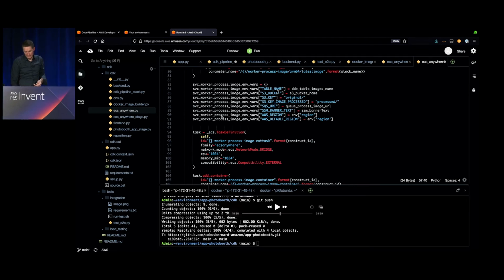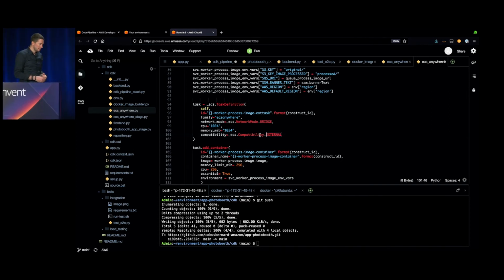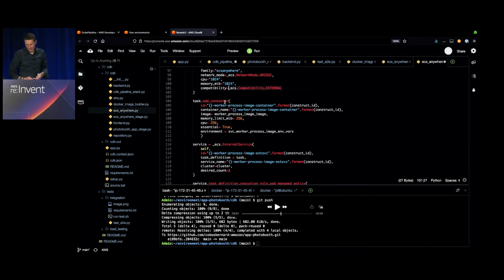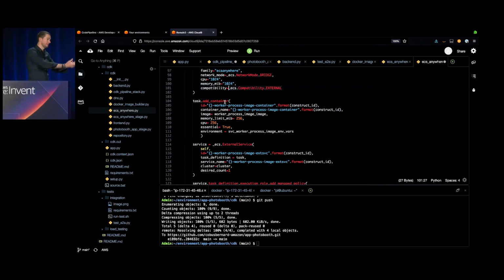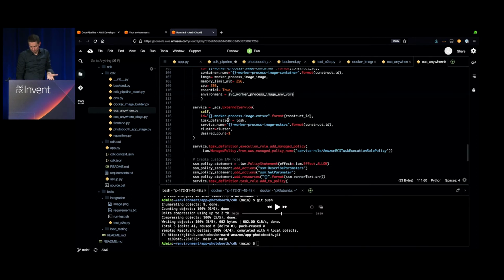And then once I have everything like this, I need also to retrieve my environment variables and pass them on to my task. So I'm going to create an ECS task for ECS Anywhere, and it's of type external. External means that it's something which is running outside of your cluster or outside of the cloud. We are adding the container to this task definition, which is the one that we just created and uploaded on ECR. So that's the ARM64 image of the worker process image, and we create a service for ECS based on the task and on the same cluster.